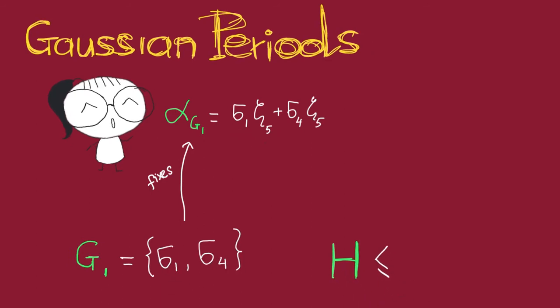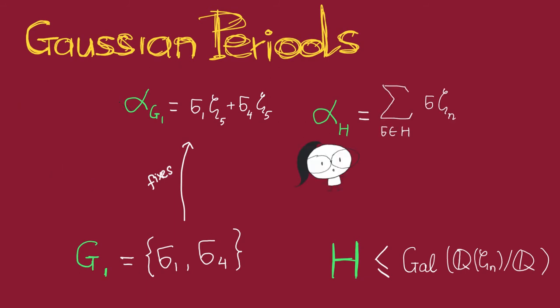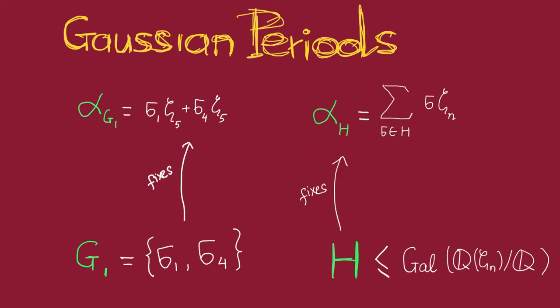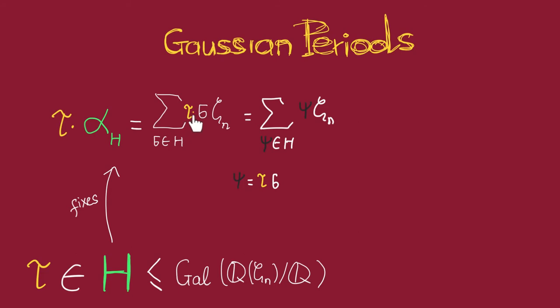In general, given a subgroup H of the Galois group of the nth cyclotomic field, we can define the period corresponding to H to be the sum of elements in the orbit of this primitive nth root of unity under H. We can see immediately that H must fix its period. Why is that? Well, if we take some tau in H and then apply tau to alpha, we'll see that tau is just going to permute the terms of this sum, so we get the same sum.